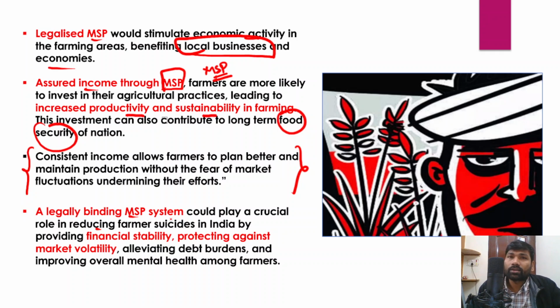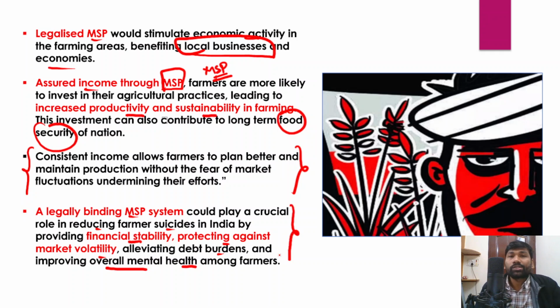So when the government announces legal MSP, there will be a guarantee that the government will definitely purchase produce from you, right? So that will play a very important role in reducing farmer suicides in India by providing financial stability, protecting against market volatility, and alleviating debt burden, and also improving overall mental health among the farmers. So that is very important, right?